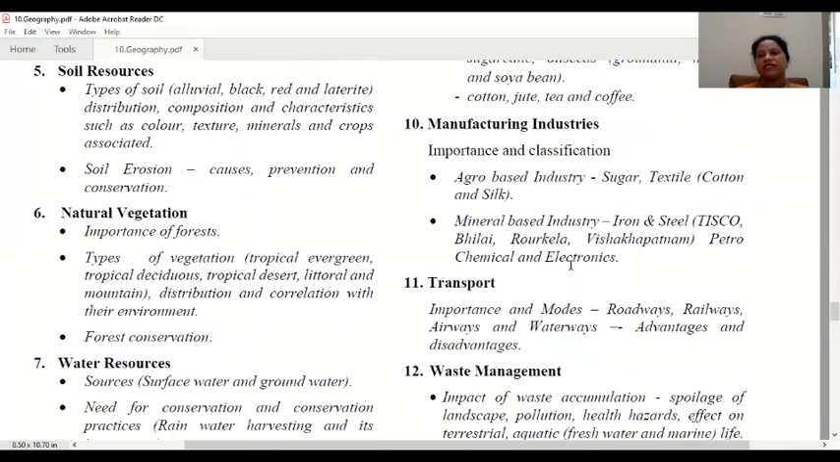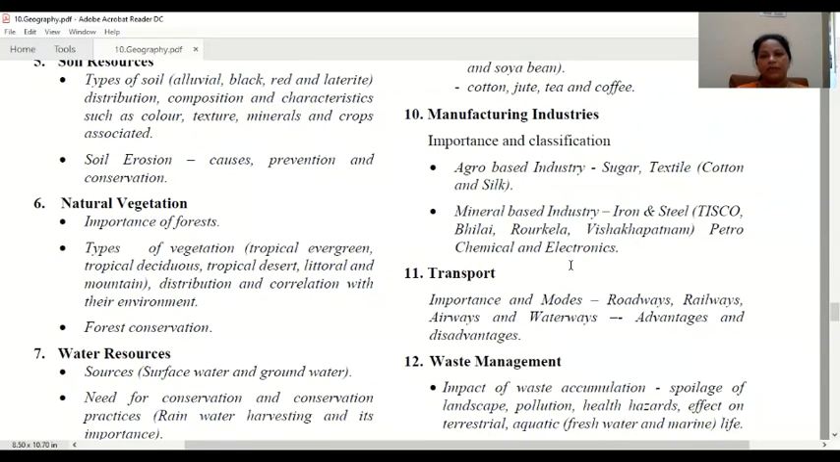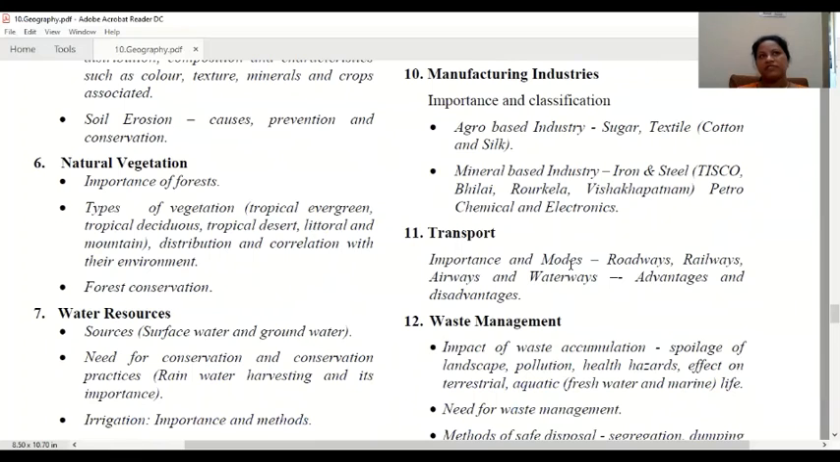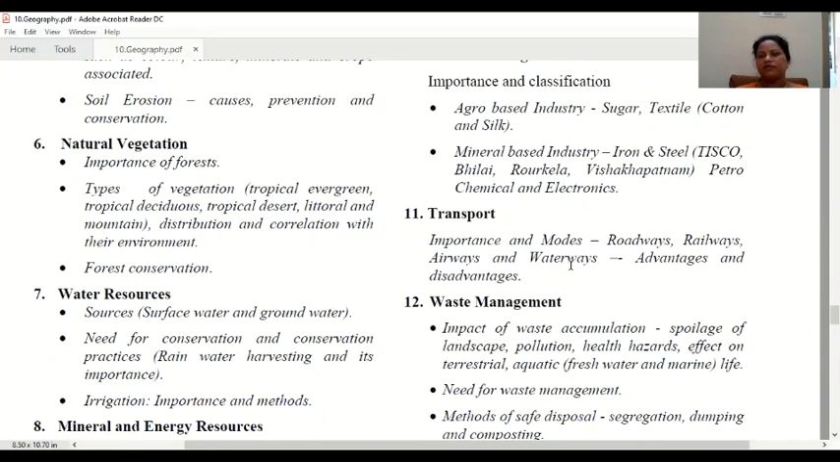Next is manufacturing industries. Industries are a very important part of our economy. Importance and classification we will study, and agro-based industries. Agro-based means related with agriculture. Then mineral-based industry, that means industries which are related with minerals. So these two types we will see here.